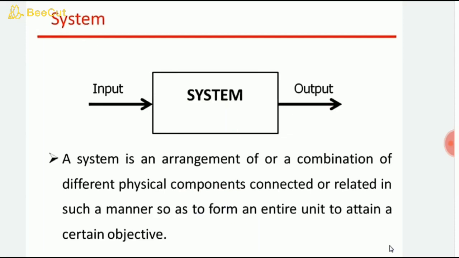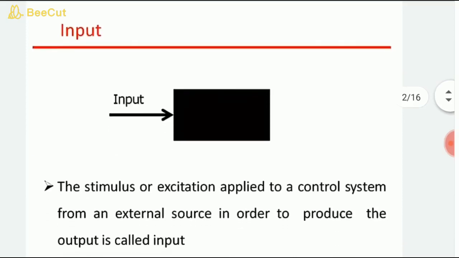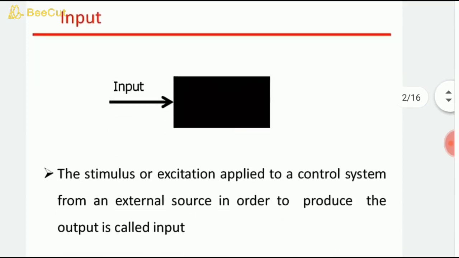Students, in various industrial process systems, we deal with certain kinds of systems in terms of input and output. Next, if we define the input which is fed to the system, the stimulus or excitation applied to a control system from an external source in order to produce an output is called input.